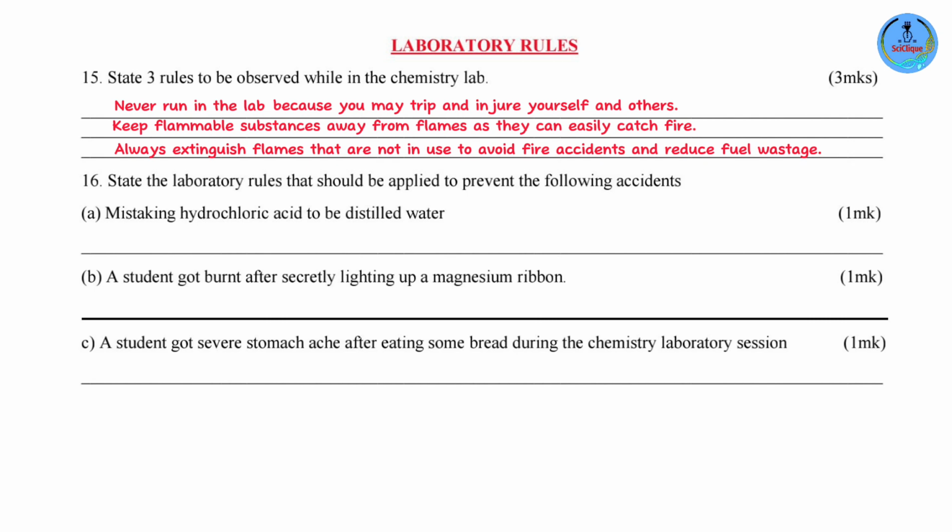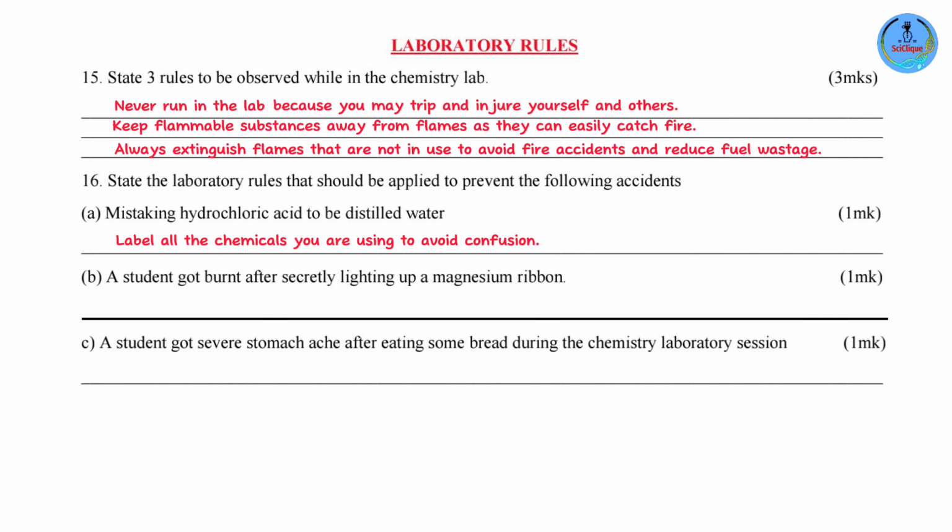Next question. Set the laboratory rules that should be applied to prevent the following accidents. Okay. So we're going to go through the statements and find out what rule should have been applied to prevent the following accidents. Part A, mistaking hydrochloric acid to be distilled water. You should always label all the chemicals to prevent confusion. It's easy for you to mistake hydrochloric acid for distilled water because they're both colorless. But if they had been correctly labeled, this confusion would not have happened.